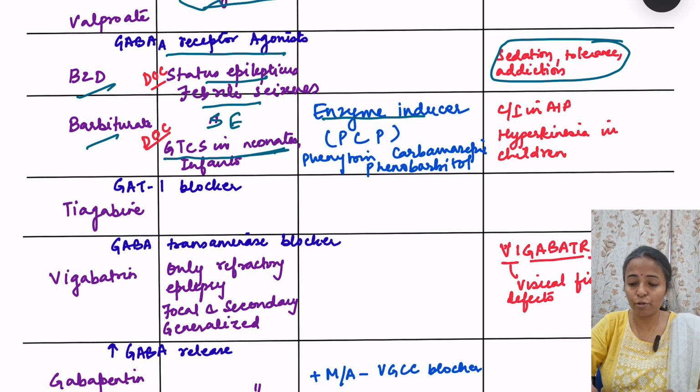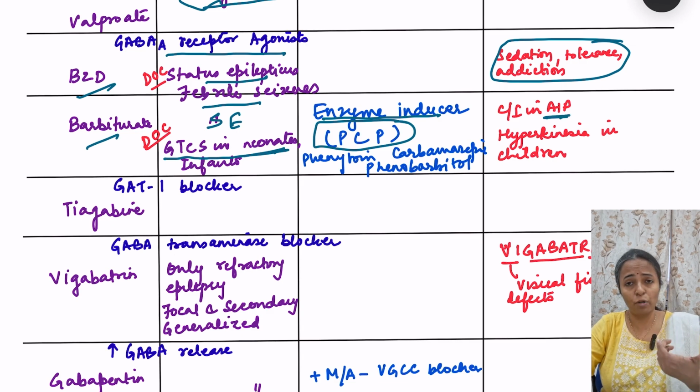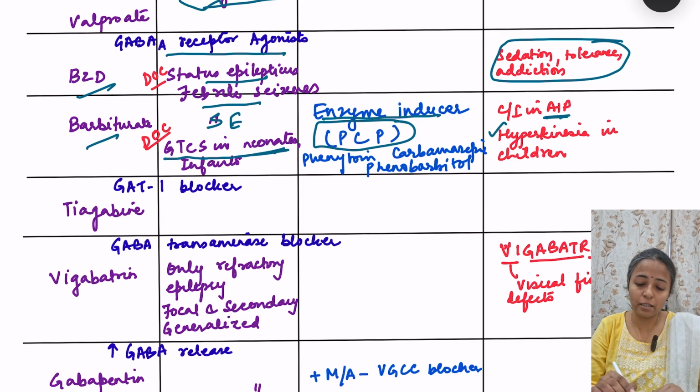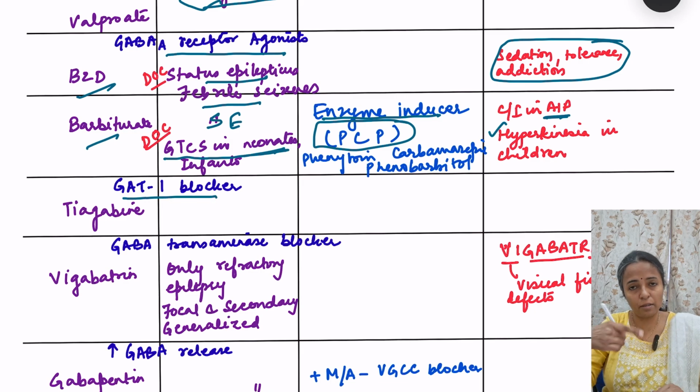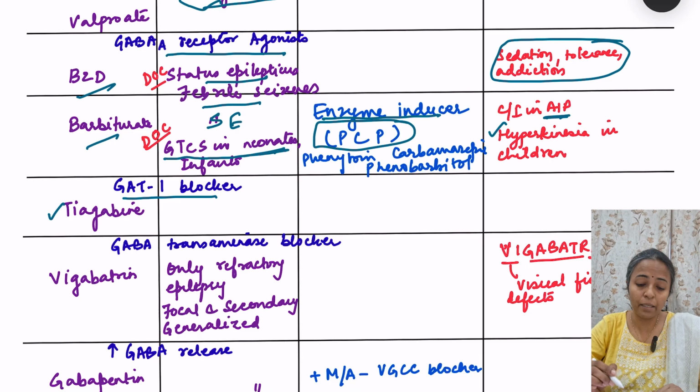Then what are the special features of barbiturates? Again, it is an enzyme inducer. Remember PCP for enzyme inducing drugs. And these barbiturates are contraindicated in patients with acute intermittent porphyria. And side effect, an MCQ that comes often, is that it causes hyperkinesia in children. Okay. Moving on to the next, that is the GABA uptake blocker, GABA transporter blocker, that is tiagabine.